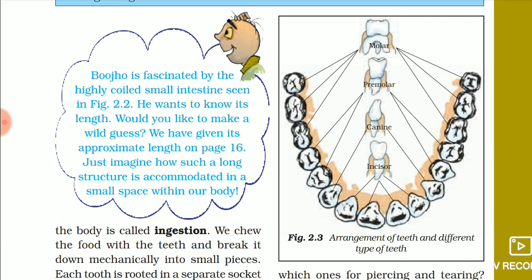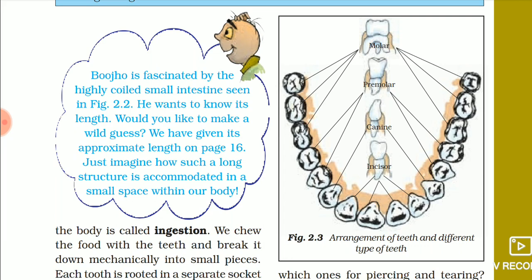Now the teeth do the function of chewing the food. So our process of digestion starts with the intake of food in our mouth. When we put a food particle in our mouth, the process of digestion starts. This process is called ingestion. Ingestion means intake of food in the mouth. So after intake, we chew the food, bite the food, and make it into small pieces. So here the